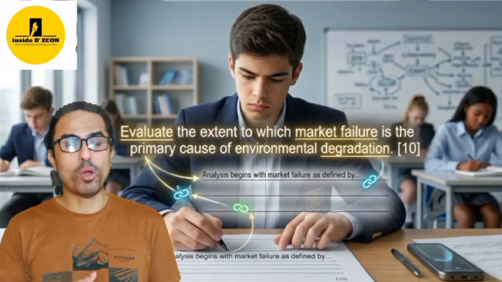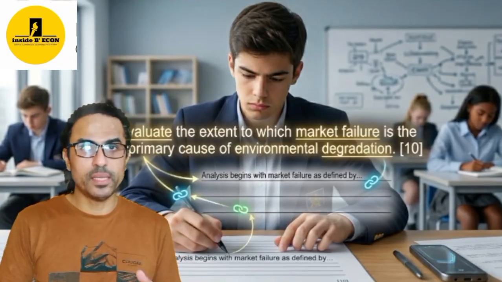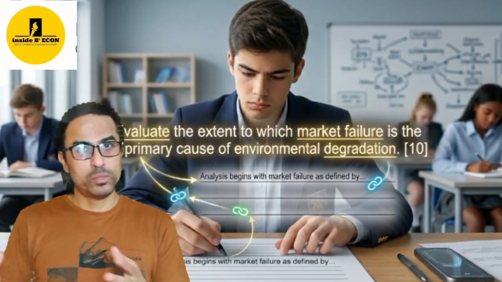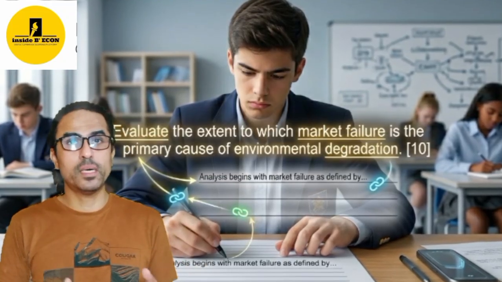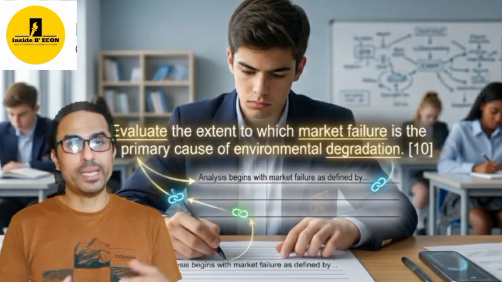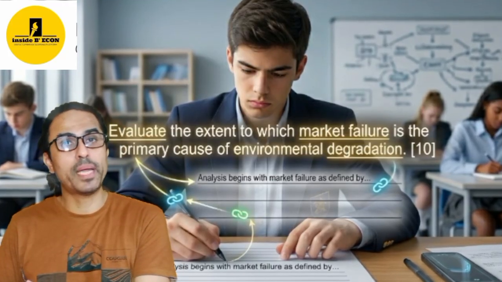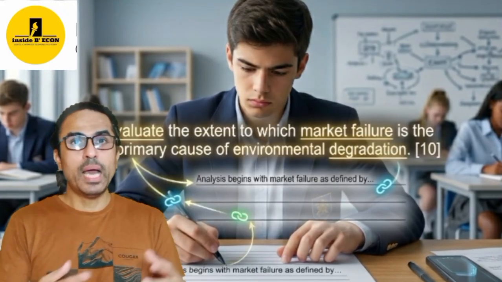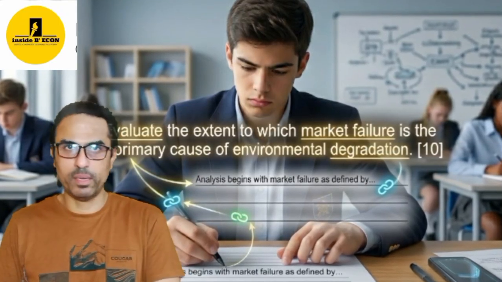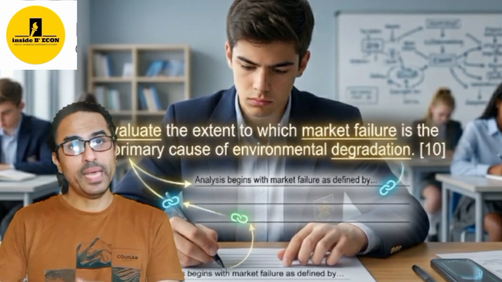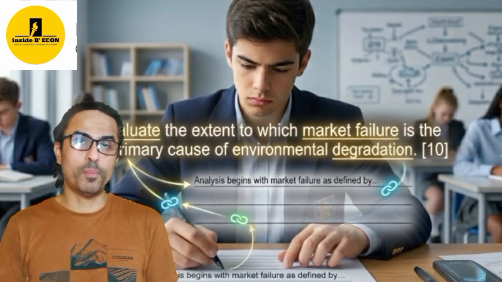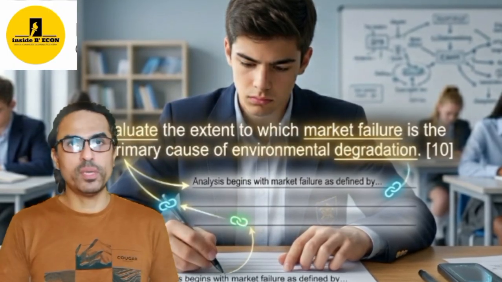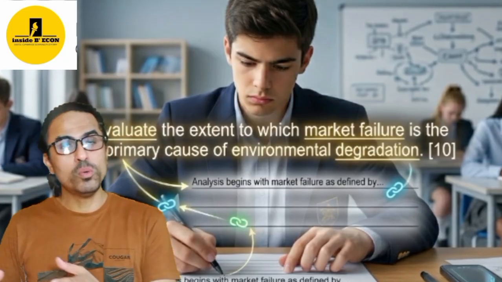One more thing which I forgot to tell you: whenever the command word assess is there, you have to talk about the other side of your argument as well. Take the same example. If there's a question, assess the extent to which fiscal policy might be useful to reduce inflation, obviously you will start with how fiscal policy will help reduce inflation, and you will develop it. But then you will talk about the limitation of fiscal policy to reduce inflation, that is, in what situation fiscal policy might not be useful to reduce inflation.